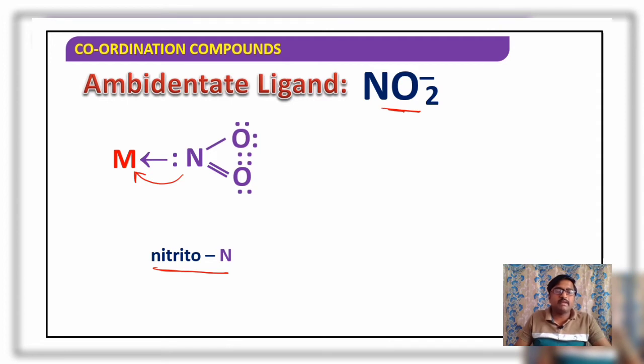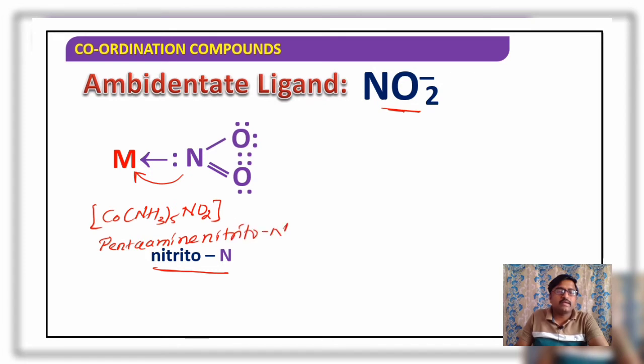While naming a complex, say Co(NH3)5(NO2), here while writing the name of the complex, there are five ammonia groups, so pentaammine, nitrito-N. Why are we writing nitrito?